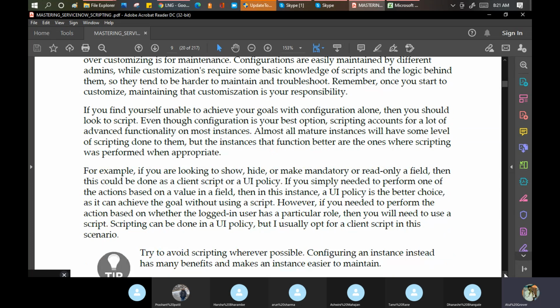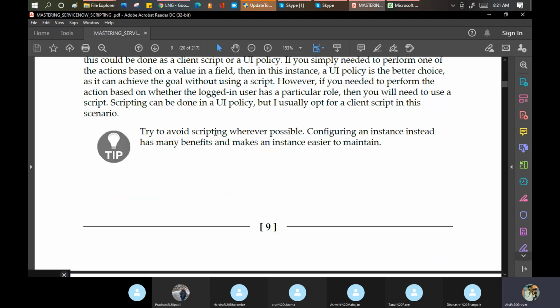The main thing he mentioned at the bottom is: try to avoid scripting whenever possible. Configuring an instance instead has many benefits and makes the instance easier to maintain. The major point everybody considers is that the more you script, the tougher it is to maintain the instance later on. If tomorrow ServiceNow makes changes in the basic functionality, then your code can be impacted. I'll tell you one example.